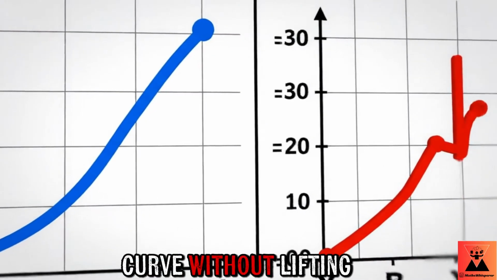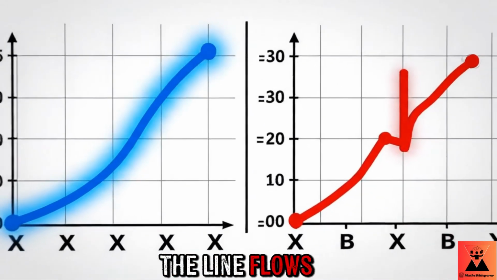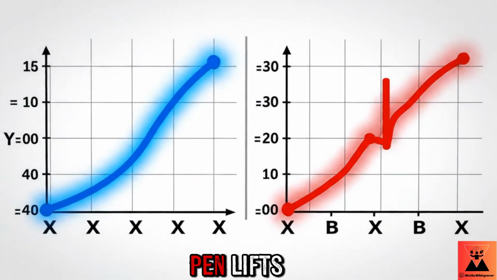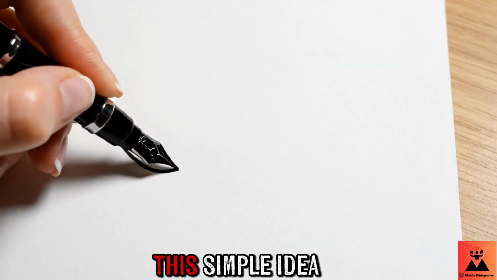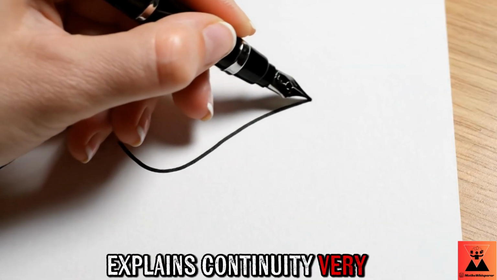Imagine drawing a curve without lifting your pen. The line flows naturally from start to end. If the pen lifts, the drawing breaks. This simple idea explains continuity very clearly.